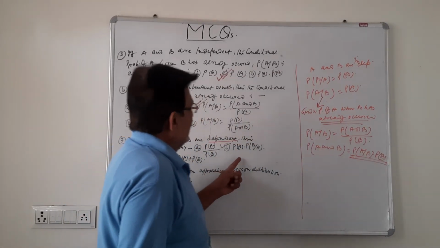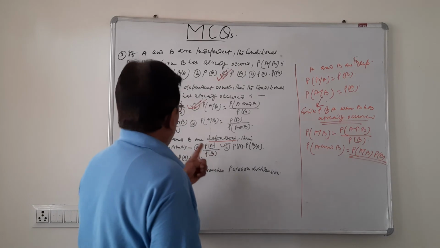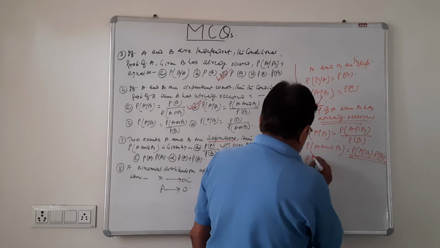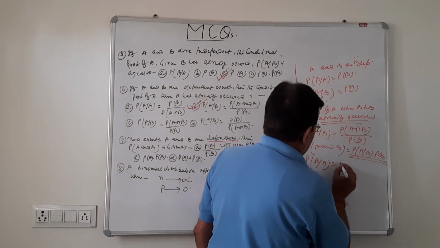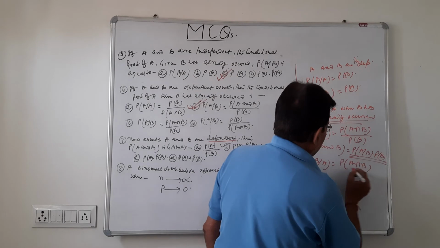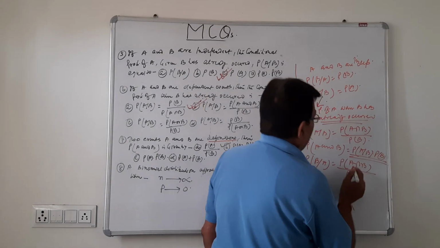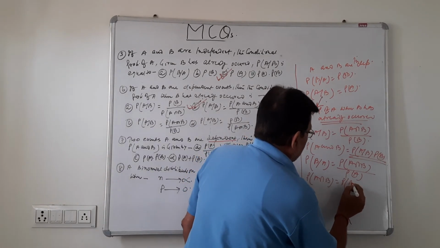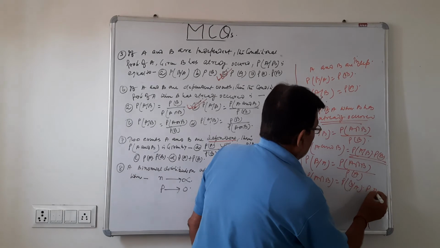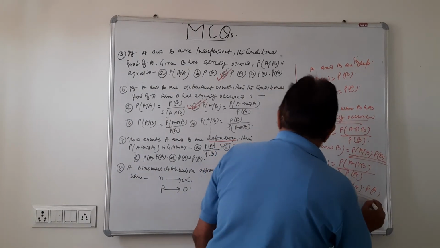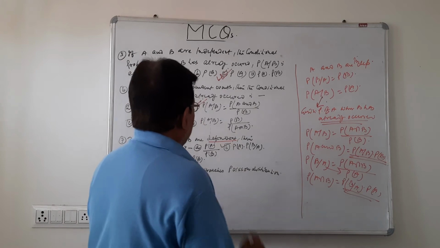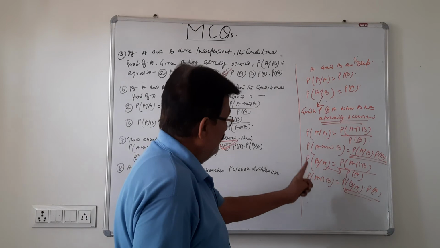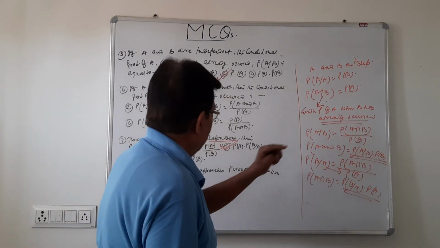Similarly, P(B|A) is P(A intersection B) divided by P(A). So from here we get P(A intersection B) is P(B|A) into P(A) by cross multiplication. So here it is given P(B|A) into P(A), and that will be the answer. It is obtained from the conditional probability, and this is the original formula.